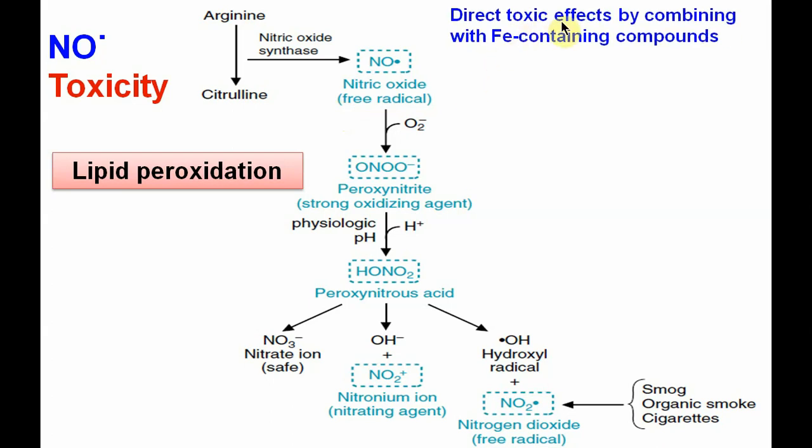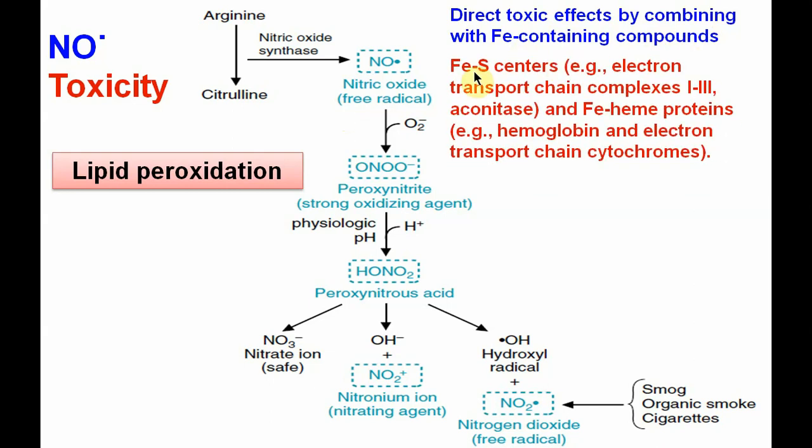First is the direct toxic effect by combining with iron-containing compounds. These include the iron-sulfur centers from electron transport chain complexes 1 to 3, and aconitase, the TCA cycle enzyme. Other iron-containing compounds are the iron heme proteins, found in hemoglobin and in the electron transport chain cytochromes. These are the various sites on which nitric oxide exerts its direct toxic effect.